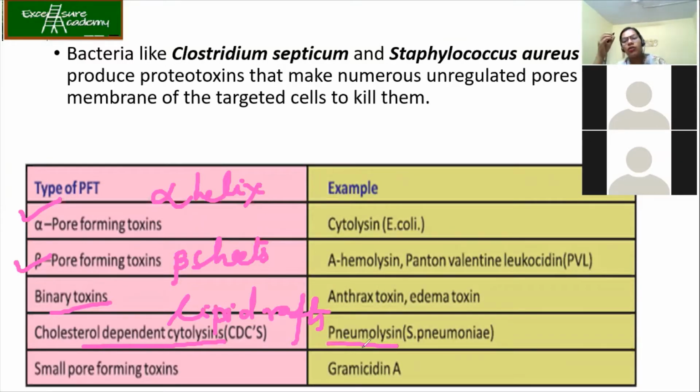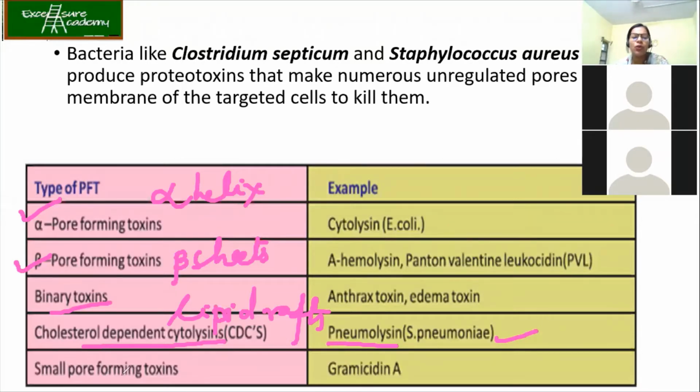So remember how cholera toxin goes and binds. In the lipid rafts, the cholesterol and the receptors are there, and the toxin goes and binds over there. Same mechanism in the case of pneumolysin. Okay. Pneumolysin is produced by your Streptococcus pneumoniae.